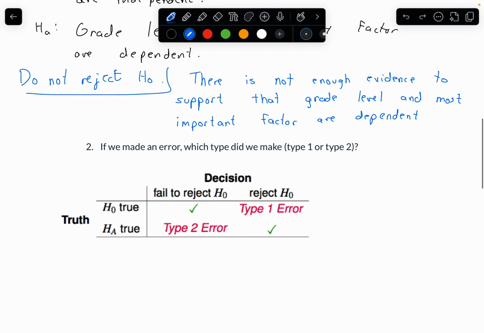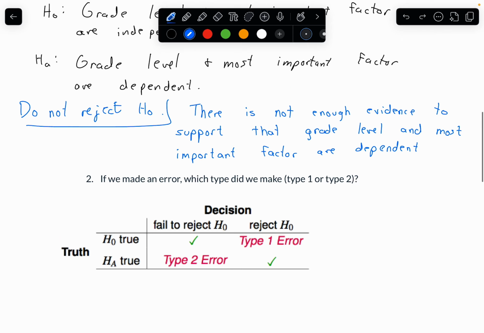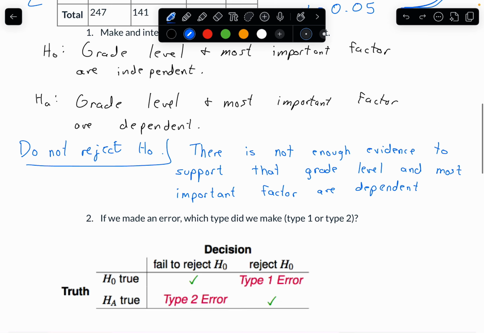I'm going to follow that up with one other question here. It says, if we made an error, which type did we make? Type 1 or type 2? We talked about this way back in chapter 5. Remember our decision-making errors, and those are the same for all types of hypothesis tests. It doesn't matter whether we're doing a test for independence or a test for one proportion or a test for two proportions. These are always the same.